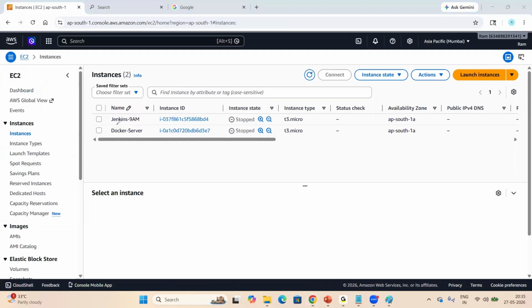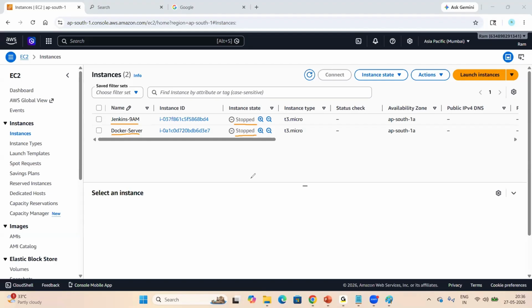So these are the servers. Look at here. Jenkins server, Docker server. So I stopped here, right? Stopped means shut down. When I stop this server, billing will be stopped. But here we are using free tier, nothing to worry. We don't need to pay any bills. 6 months free they're giving. I'm using free tier. I am using free servers. How to use the free servers, I'll show you clearly. We don't need to pay a single rupee.